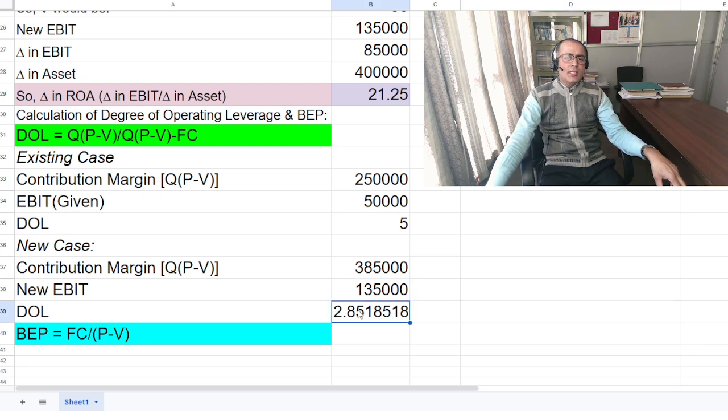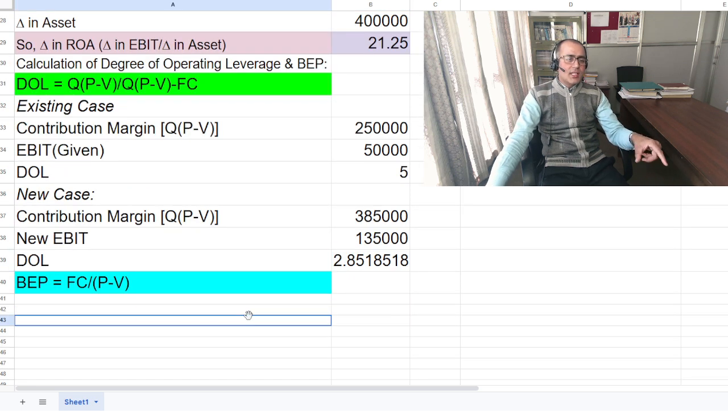And that is why in this case you would have approximately 2.86 as the degree of operating leverage. It shows that again 1% increase in sales causes 2.86 percent change in company's EBIT.